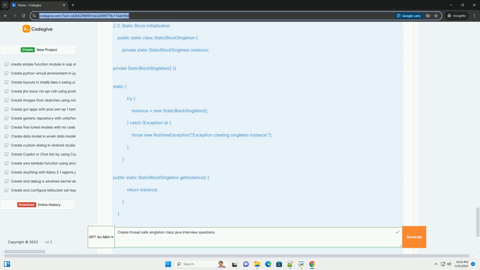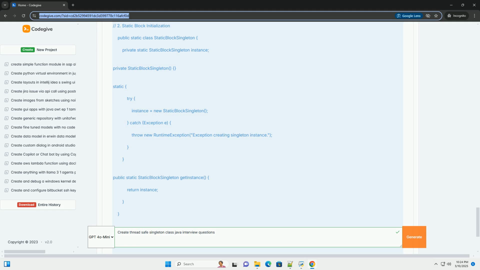Double-checked locking. The outer if instance equals null check avoids entering the synchronized block if the instance has already been created. This improves performance because synchronization is an expensive operation. The inner if instance equals null check inside the synchronized block is necessary to prevent multiple threads from creating instances if they both pass the first check simultaneously before one of them acquires the lock.